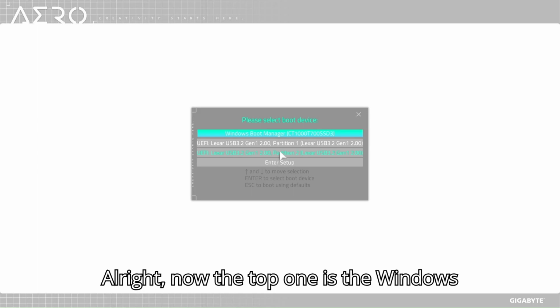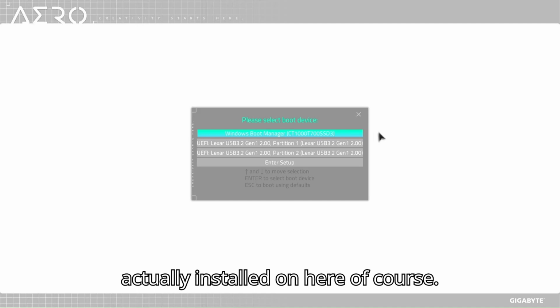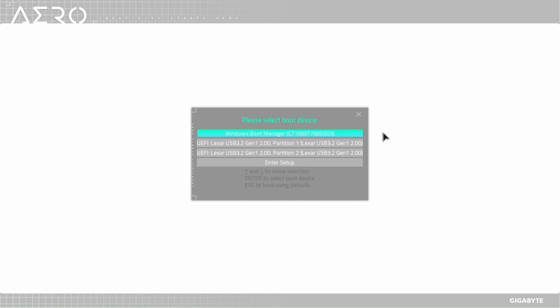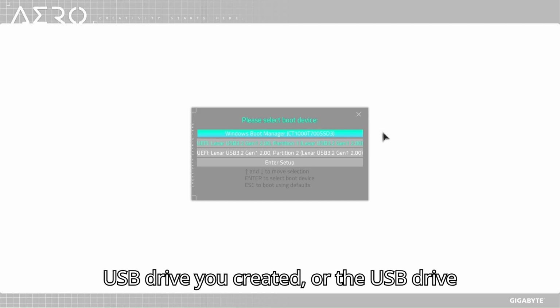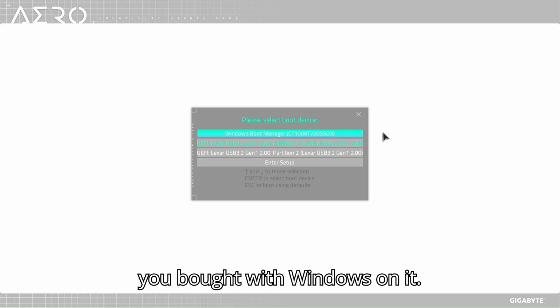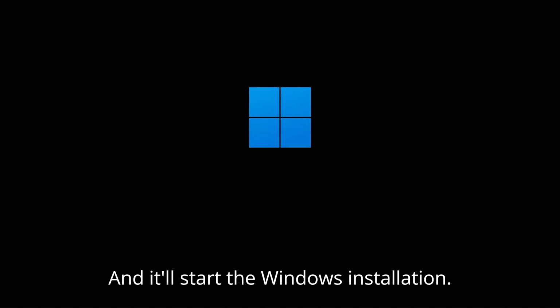Alright, now the top one is the Windows Boot Manager because Windows is actually installed on here, of course. So you go down and highlight the USB drive you created or the USB drive you bought with Windows on it. Press enter and it'll start the Windows installation.